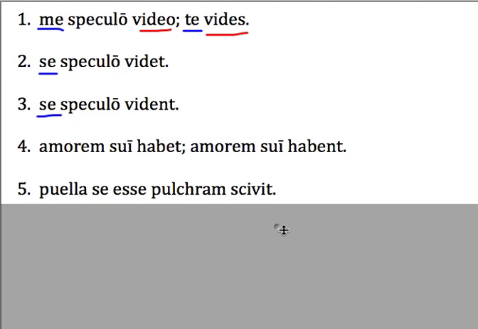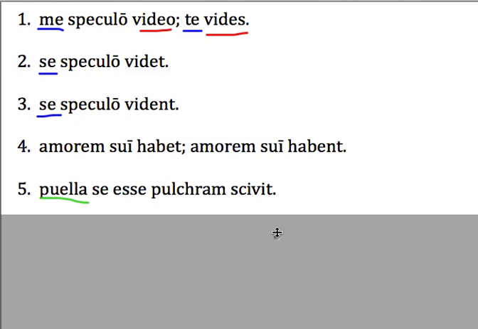Alright, now we see a more complicated use of suī, sibi, sē, sē. This sentence has puella as a nominative. It has scīvit as a main verb. It has esse as an infinitive. Interesting. It has sē in the accusative and pulchram in the accusative. Alright, so we got an infinitive here. We got accusative.